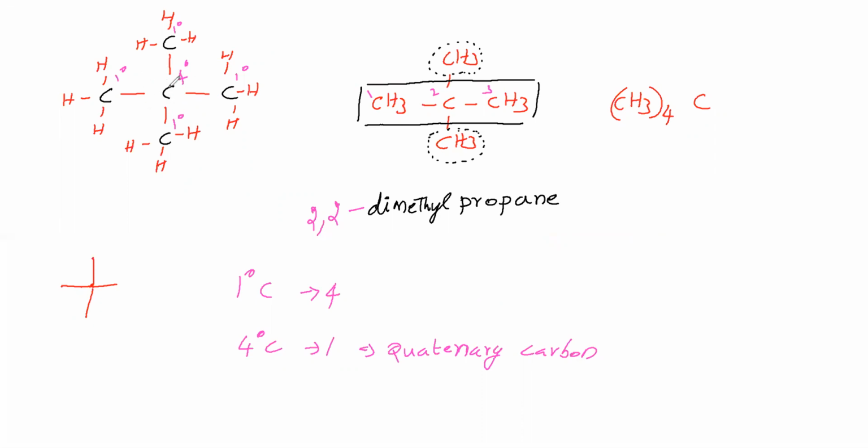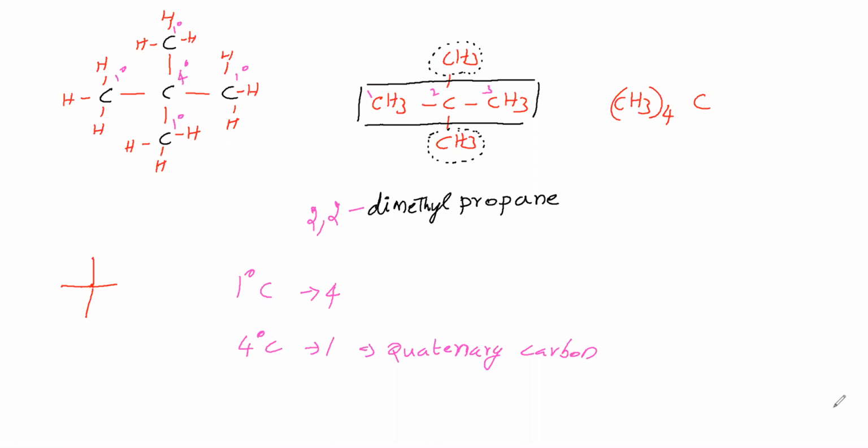So can this carbon make any more bond with hydrogen? It cannot. So quaternary hydrogen is not possible, we can say.